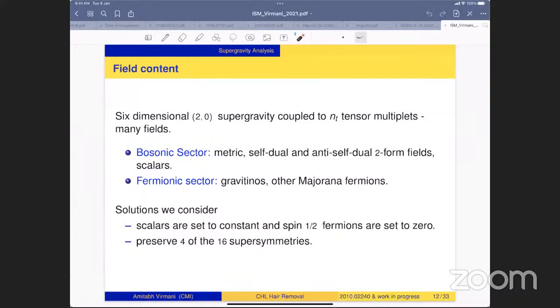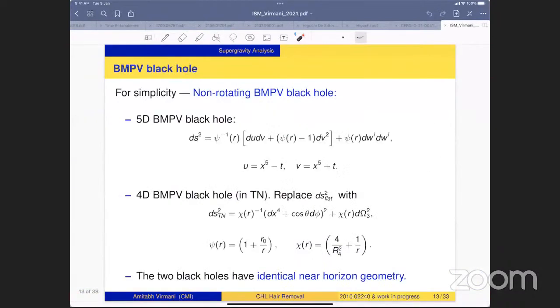So both for the solutions and for the hair, we will only consider setups where scalars are set to constant values, and all the spin-half fermions are set to 0. This is the setup in which we will be interested in constructing the hair. This is sufficiently simple and manageable. And we will only be looking for hair solutions which preserve 4 of the 16 supersymmetries, the same supersymmetries as those of the black hole.